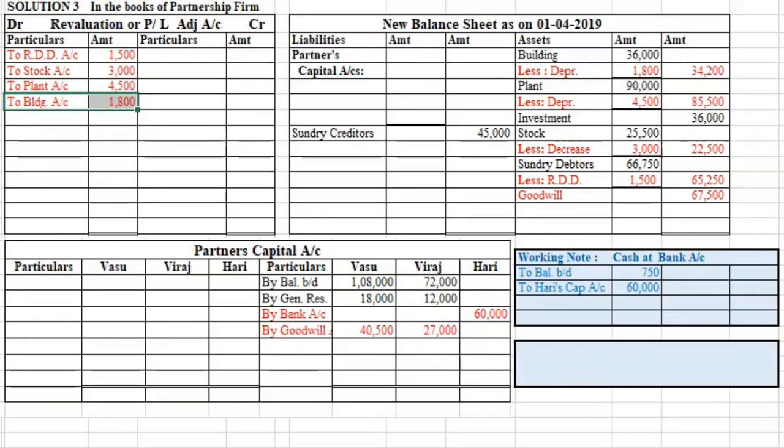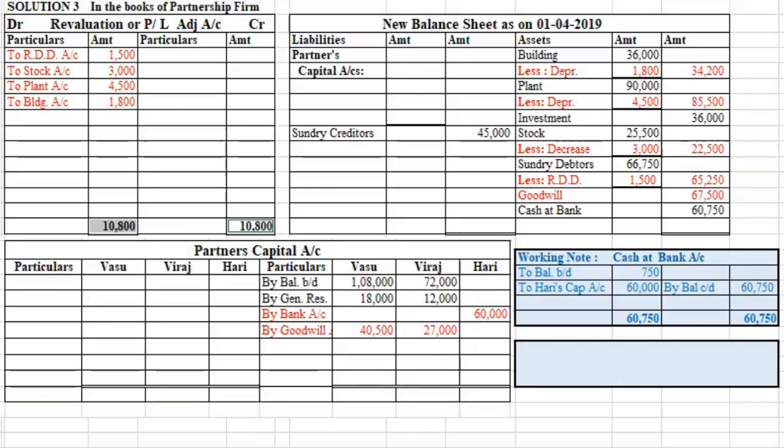Let's start with the closing entries. First, we'll close the cash at bank account, which we have prepared in the working note. Take the total and then the balancing figure. You'll get 60,750. This is the closing balance of your cash at bank. We write this closing balance of cash at bank on the asset side of new balance sheet, 60,750. Now we proceed to close the revaluation account. Take the total of your revaluation account. That comes to 10,800. There's nothing on the credit side of your revaluation account. So this entire 10,800 is your loss on revaluation.